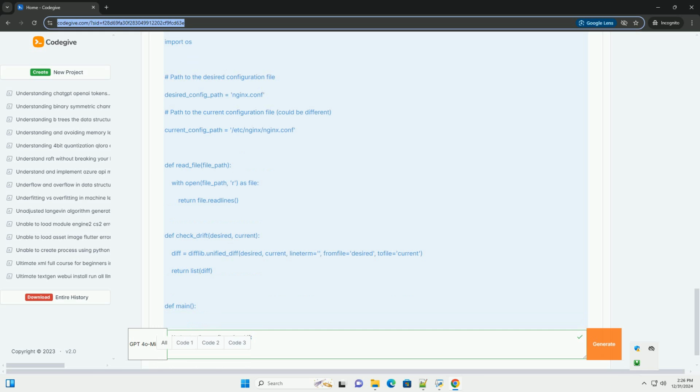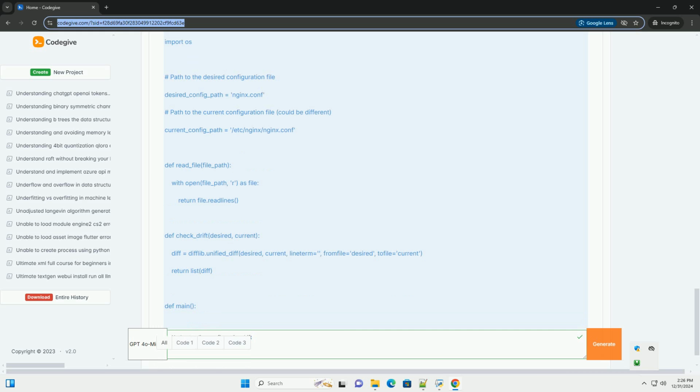nginx.conf, desired state. nginx. Server. Listen 80. server_name example.com. Location / root /var/www/html. index.html index.htm. Step 2. Create a script to check for drift. We will write a Python script that compares the current configuration file with the desired configuration.